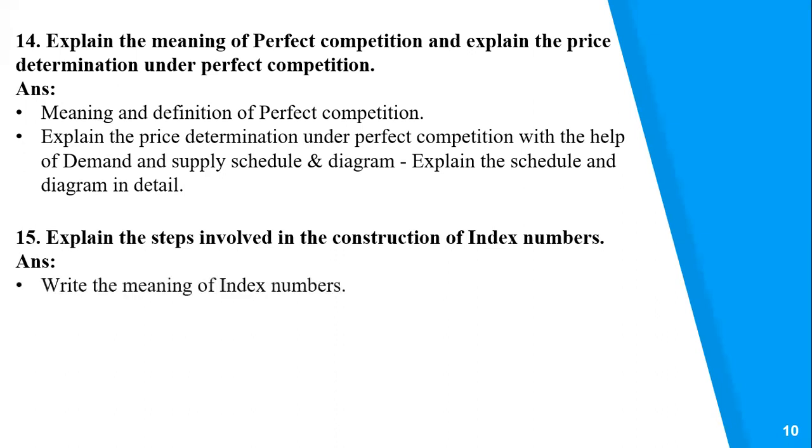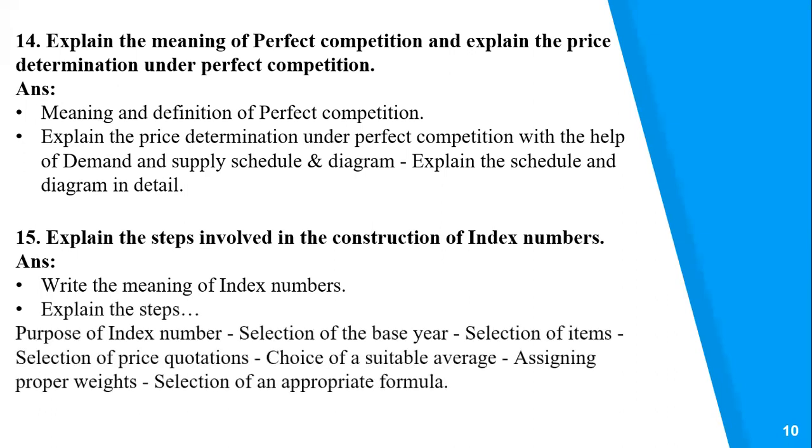Now the next question. Explain the steps involved in the construction of index numbers. So first, you have to mention the meaning of index numbers, and then you have to explain the steps: purpose of index number, selection of the base year, selection of items, selection of price quotations, choice of a suitable average, assigning proper weights, and selection of an appropriate formula.